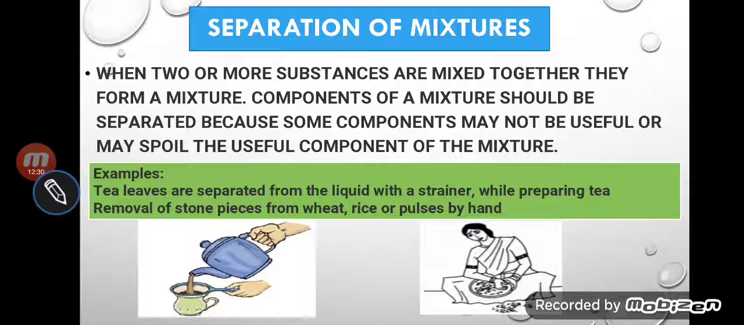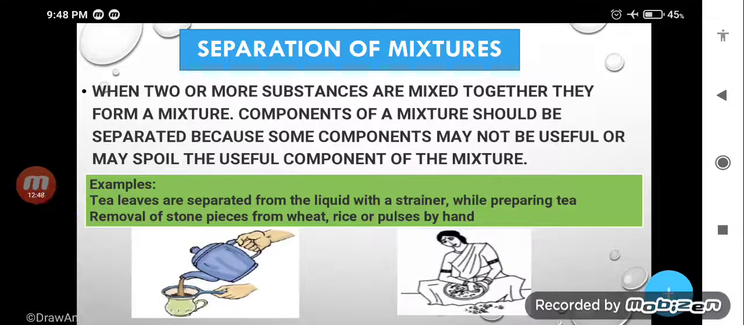Example, in your house, what is your mother doing? Tea leaves are separated from the liquid with a strainer while preparing tea. Yes, my dear students, when your mother is making tea for your father, what does she do? She separates the tea leaves from the tea with the help of a strainer. Why? Because tea leaf is not good for our health. It is an undesirable, harmful substance.